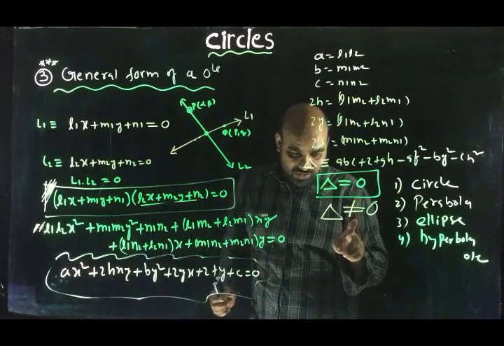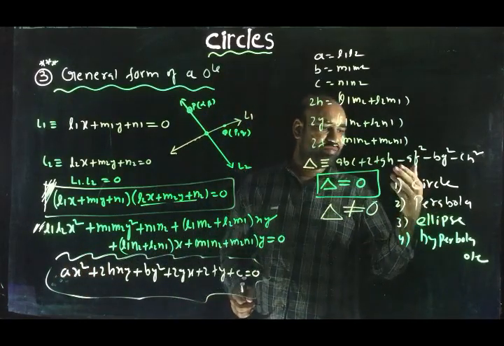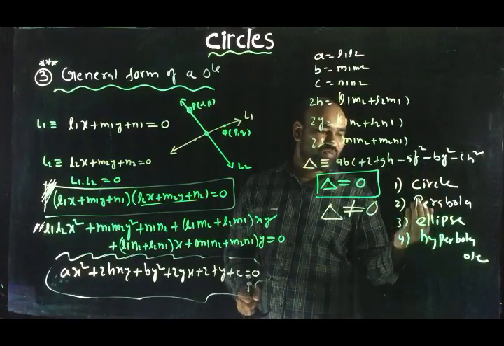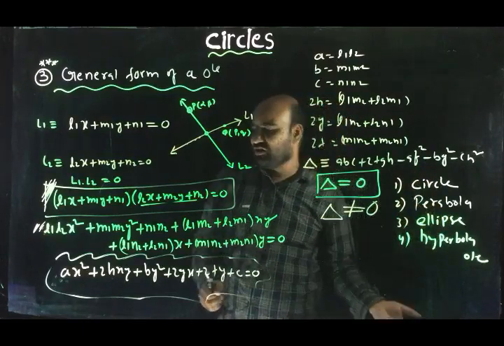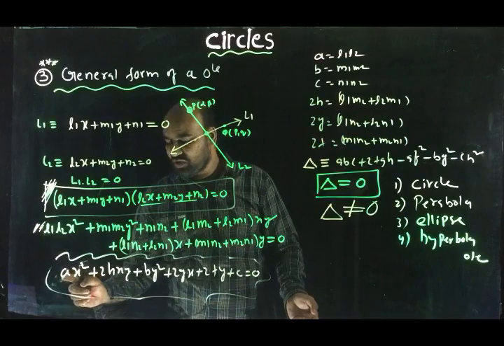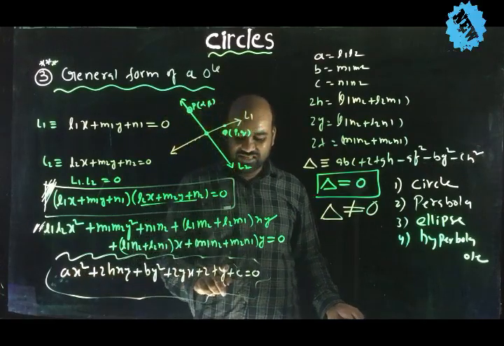If delta is not equal to 0, it may be a circle, parabola, ellipse, hyperbola, or another curve, depending upon the values of a, h, b, g, f and c.